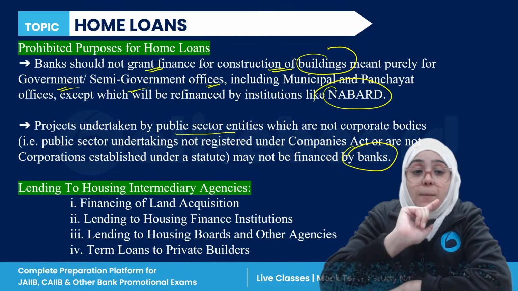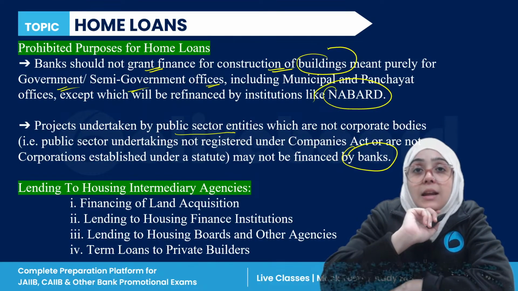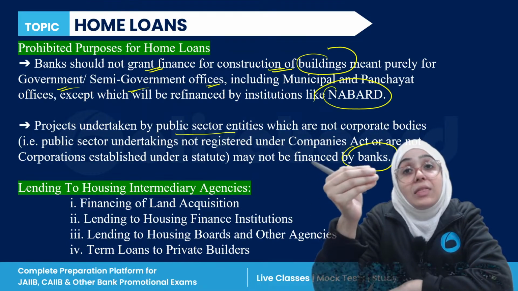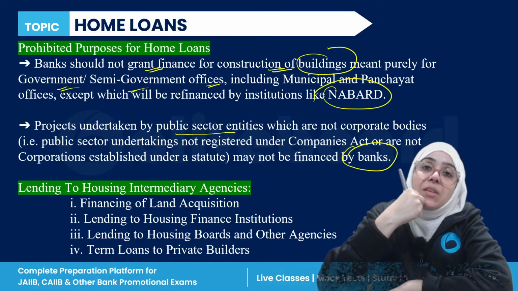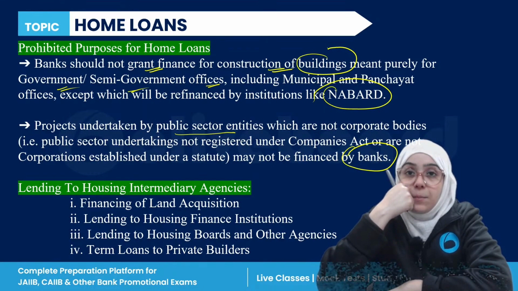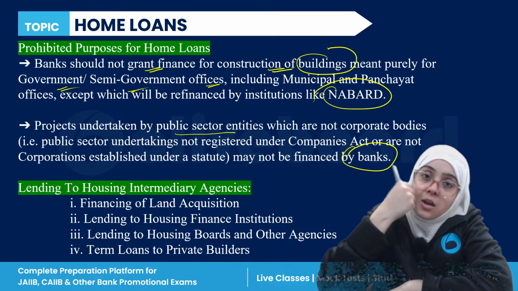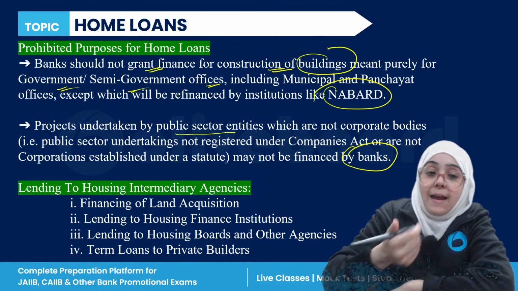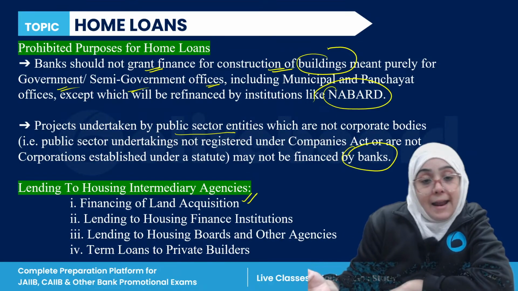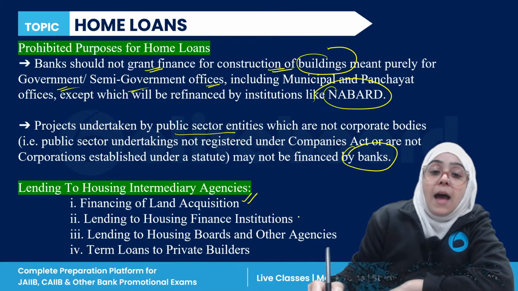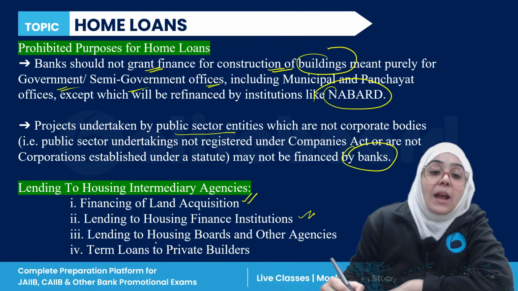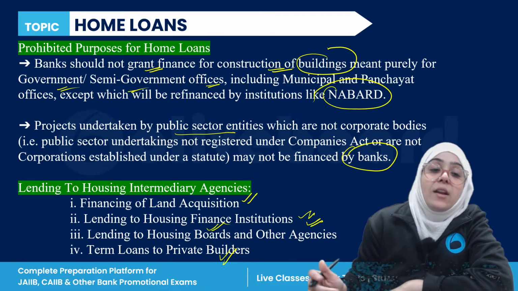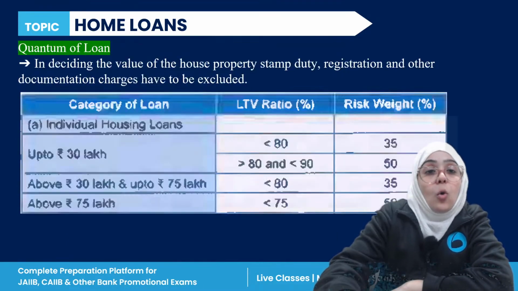Now, if we talk about lending to housing intermediary agencies, these are agencies which construct houses and then sell to individuals. Like a builder who is building a society, or a builder who is building complete flats, right? These are housing intermediaries. So loans are also given to housing intermediaries. Like the loan can be given for land acquisition, for housing finance institutions, to housing boards or other agencies, and term loans can be given to private builders. Okay, so these are the home loans, right?